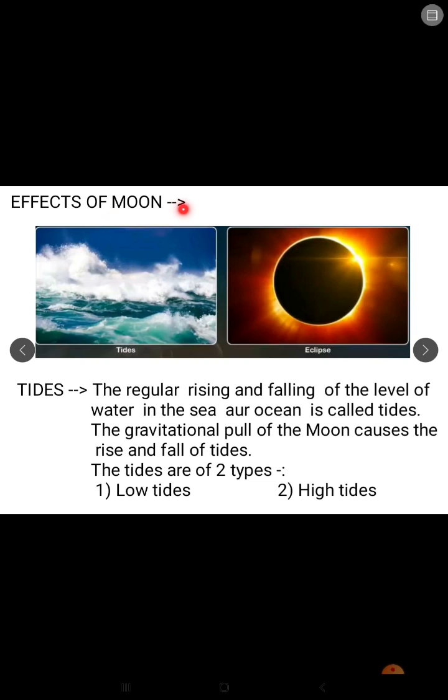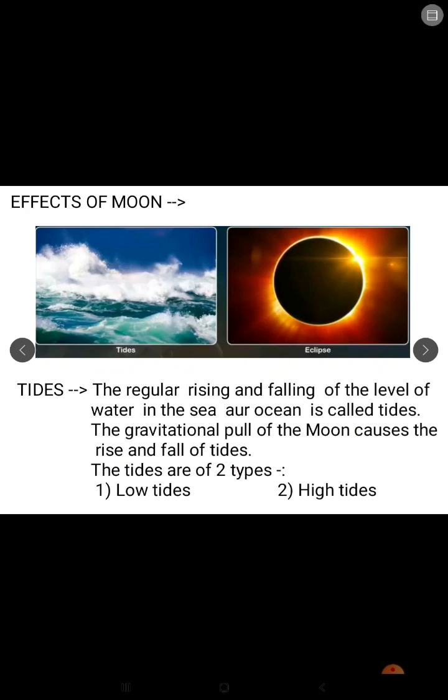Now effects of moon. So by the effects of moon, two things occur on earth. First is tide and second one is eclipse. So what are tides? The regular rising and falling of the level of water in the sea or ocean is called tides. The gravitational pull of the moon causes the rise and fall of tide.